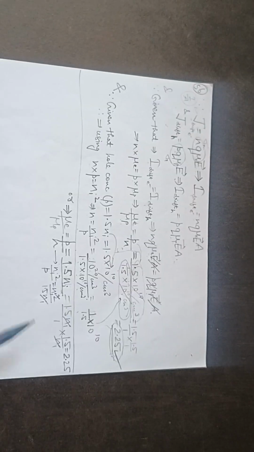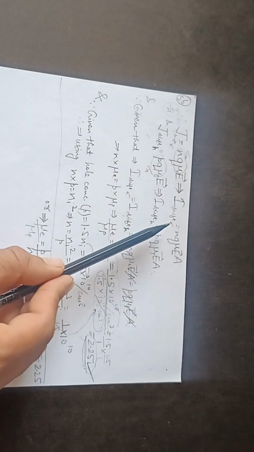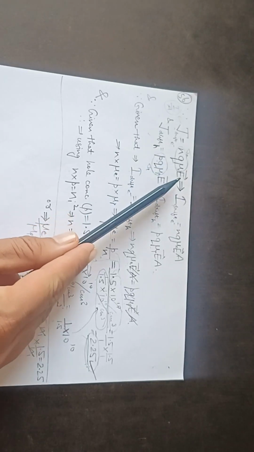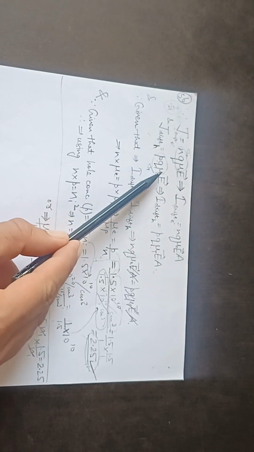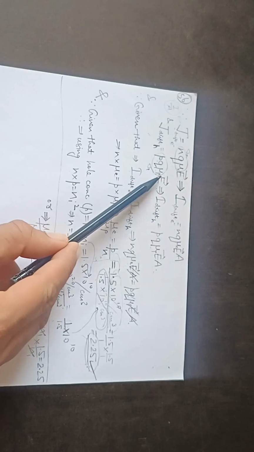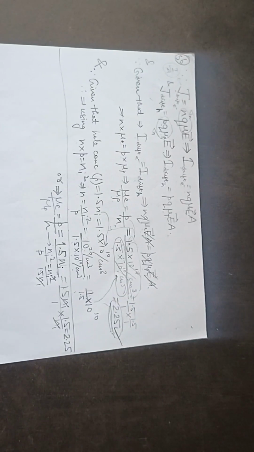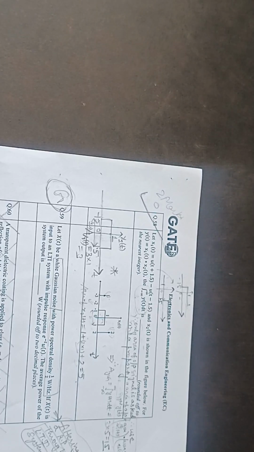So we just need to simply equate these two. Drift current due to electron is nq mu_n E and drift current due to hole is pq mu_p E. This is mobility, this is electric field, and this is electron concentration, this is hole concentration. Okay, so again a simple question. Last question is on